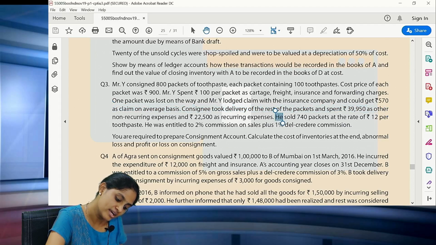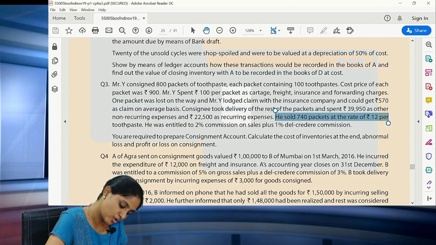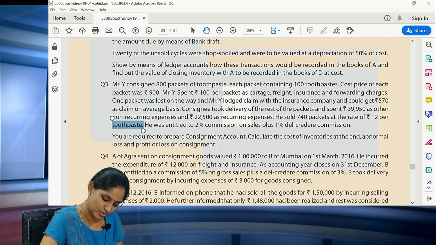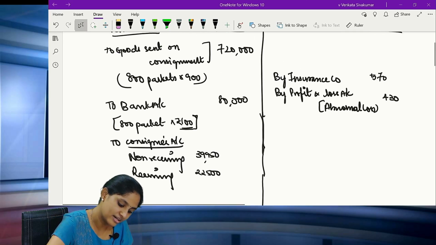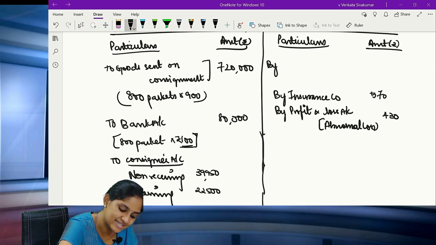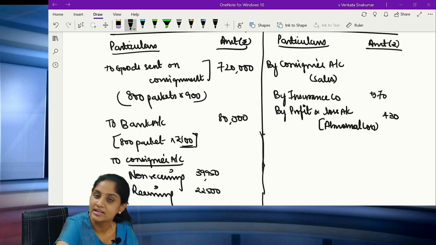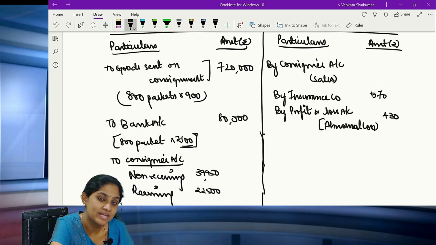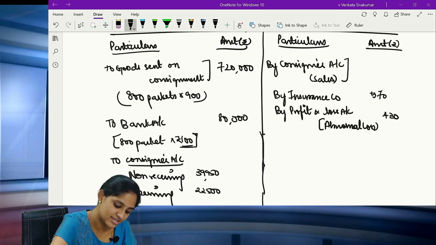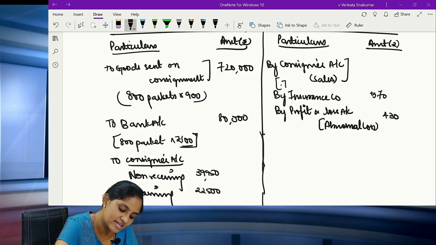Okay, he sold 740 packets at the rate of 12 per toothpaste. Here only you all will be having a doubt. So it is nothing but sales. Correct? So under what heading you will write? By consignee's account will be the sales. Clear all of you? Now how many toothpaste or how many packets he has sold, all of you please see. He has sold 740 packets. Correct?